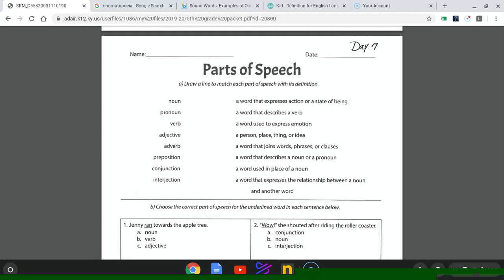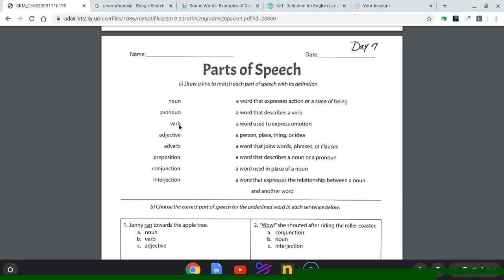A noun, of course, is a person, place, or thing. Like toy or boy, those would be common nouns. Proper nouns would be names. A pronoun is a noun that replaces a common noun or a proper noun in a sentence, such as Brenda saw the water, so she knew not to cross the bridge. She would be the pronoun because it replaced the noun Brenda.